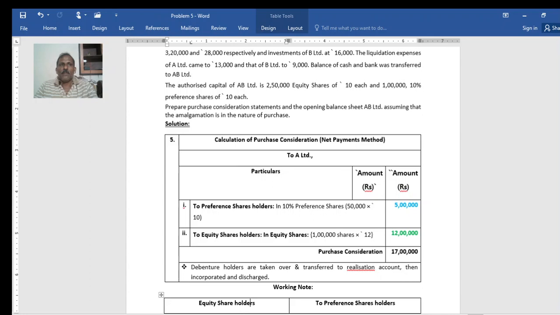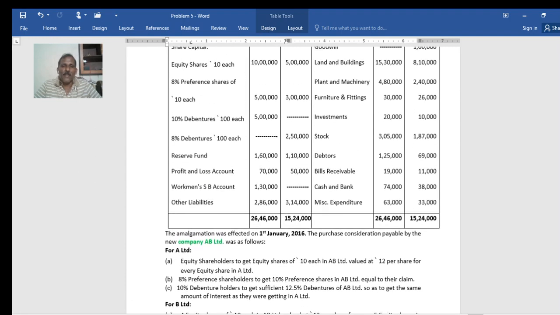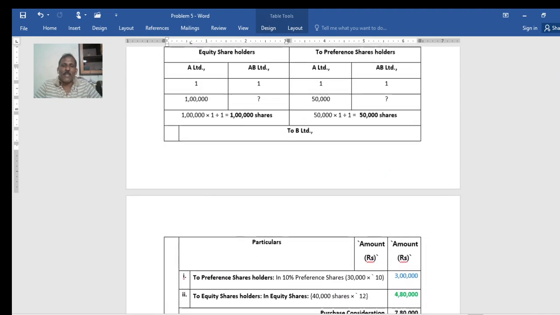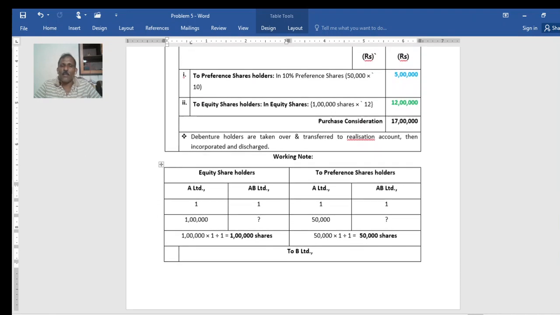Here in this case also it is something like a share exchange. So first you take the calculated purchase consideration payable by AB Limited to A Limited. First, to the preference shareholders. The preference capital of A Limited stands at 5 lakh. They will be given the same 5 lakh worth of new preference shares in AB Limited.